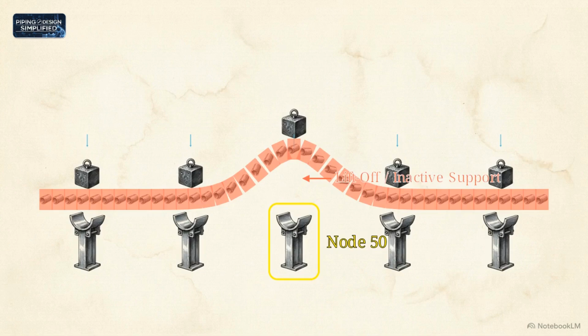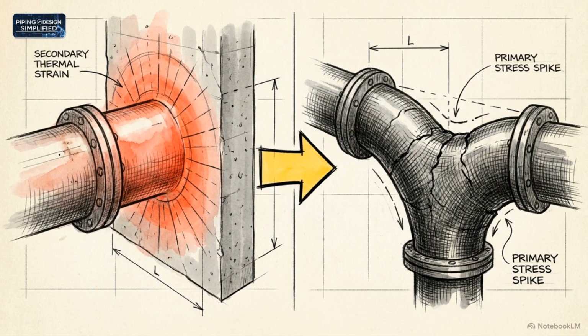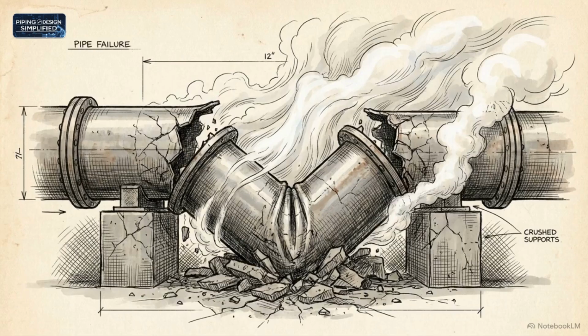The dead weight that central support was carrying is instantly transferred to the adjacent nodes, shifting the primary sustained stress profile of the entire span. A secondary thermal displacement has triggered a primary stress spike. If the engineer isolates the load cases and fails to model this dynamic liftoff, the pipe collapses.